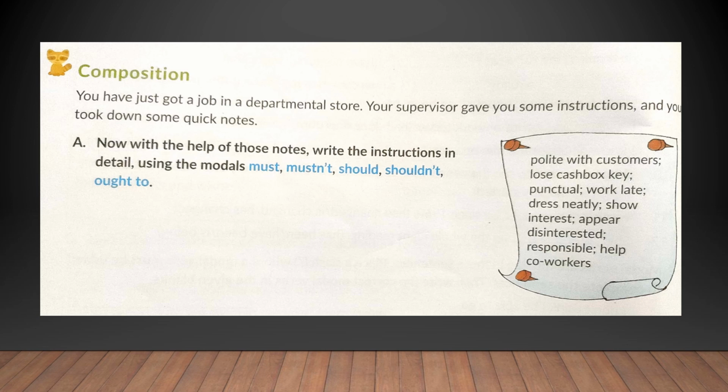Coming to the end of the textual exercises, we have a composition here. The topic given to you is you have just got a job in a departmental store. Your supervisor gave you some instructions and you took down some quick notes. Look at the quick notes that you have taken. Polite with customers, lose cashbox key, punctual, work late, dress neatly, show interest, appear disinterested, responsible, help co-workers.